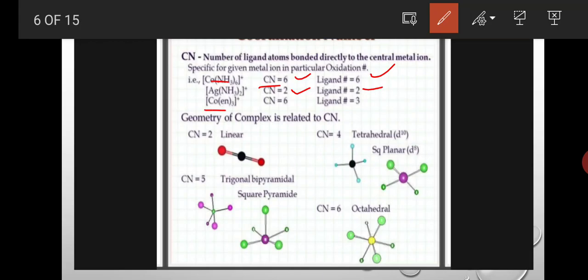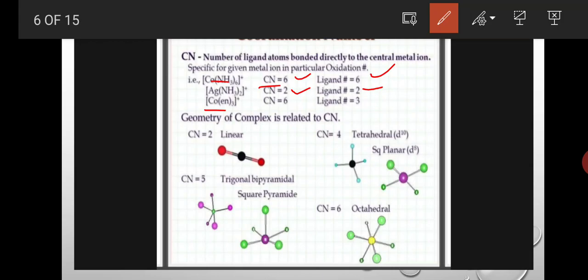And next is the tris(ethylenediamine)cobalt(III) complex. Here ethylenediamine ligands are present, but ethylenediamine is a bidentate ligand. Each ethylenediamine ligand forms two bonds with the central metal atom.